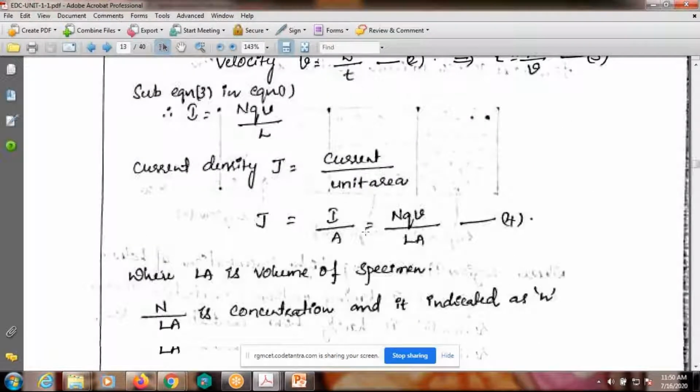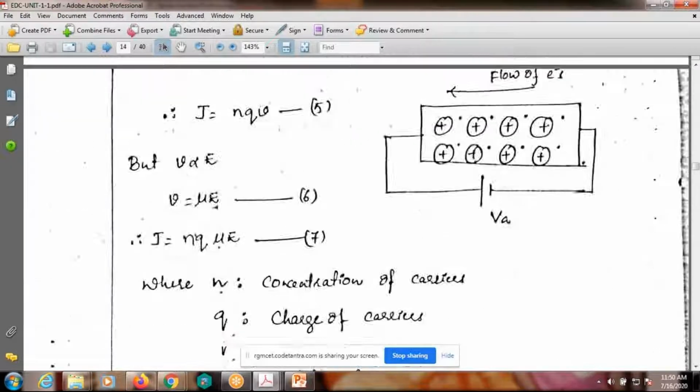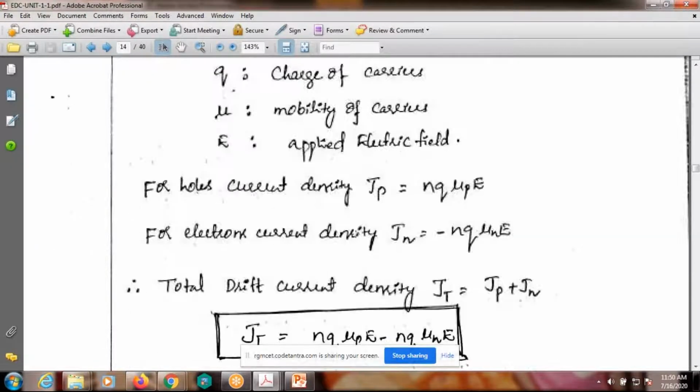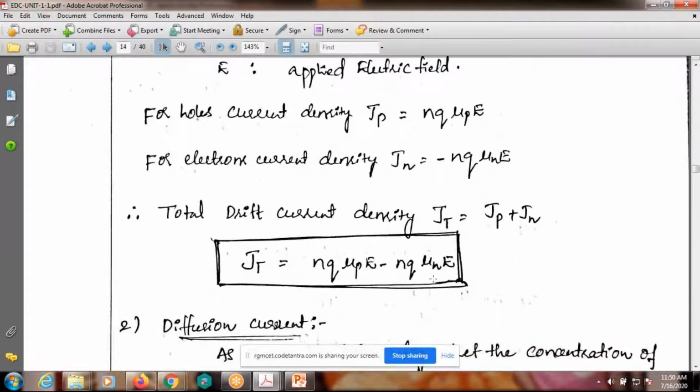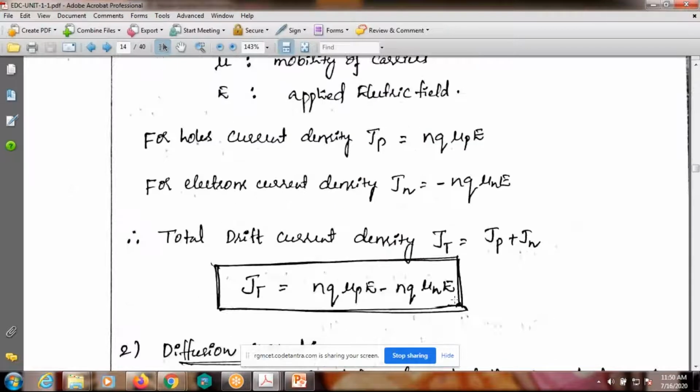That is also one way. Anyhow, finally, here the total current density should be plus, not minus, right? Here the minus means electron, it considers the electron direction. But coming to the conventional current direction, that is opposite, so the total current density should be plus, right?